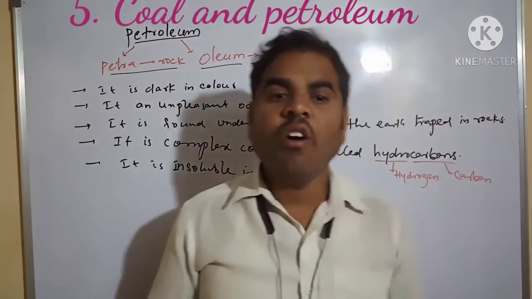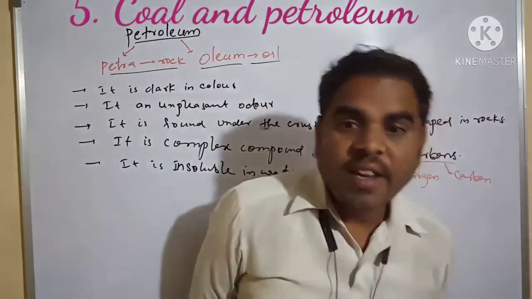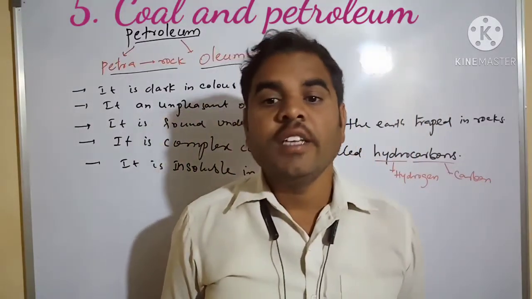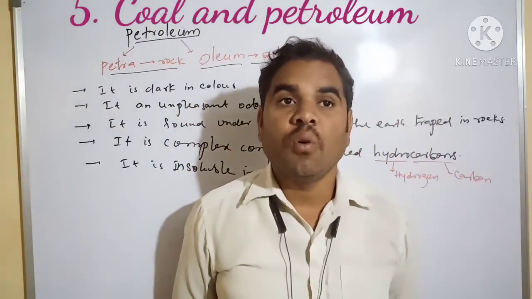Next, it is also naturally obtained, like coal.